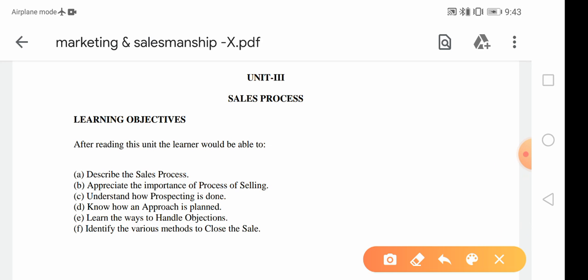Now, in this chapter, we shall learn about some of the objectives, such as describing the sales process, appreciating the importance of the process of sales, understanding how prospecting would be done, and knowing how an approach is planned. Learn the ways to handle the objections and identify the various methods to close the sales. In this PDF, we will learn all the different processes of sales.